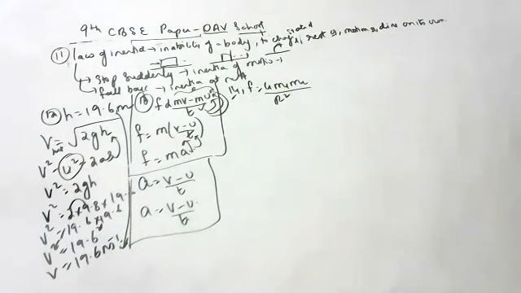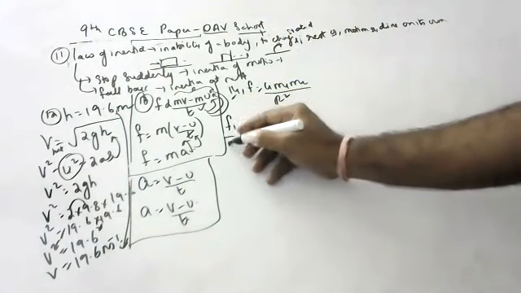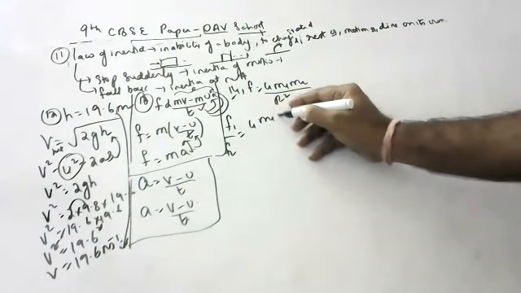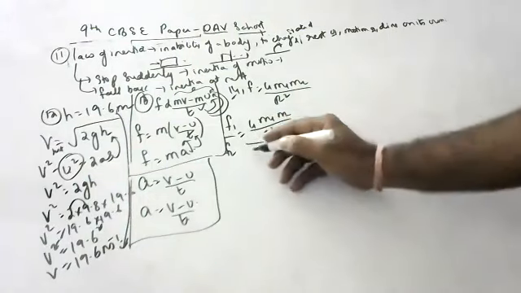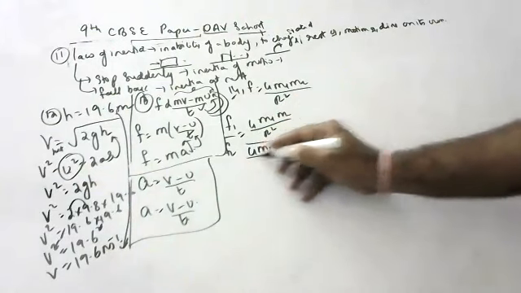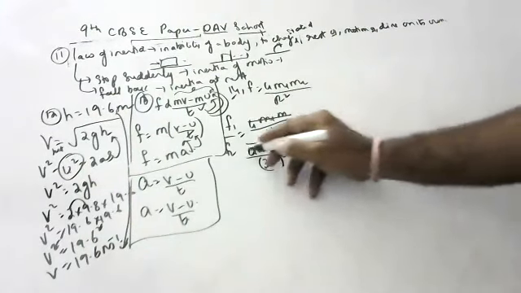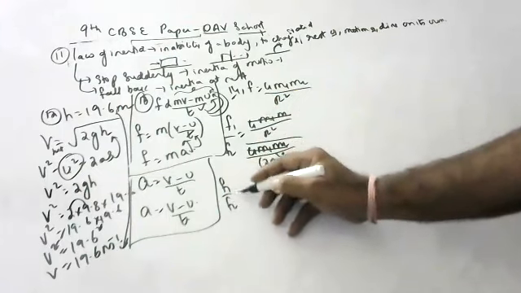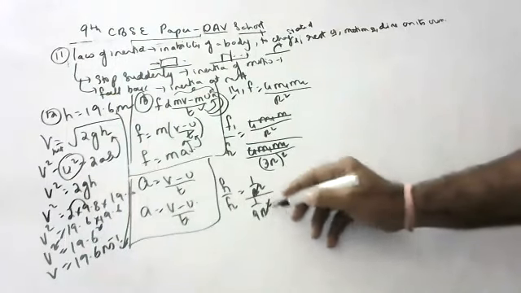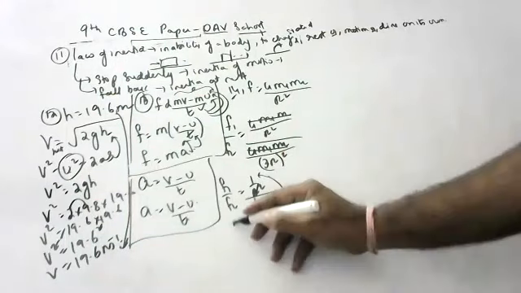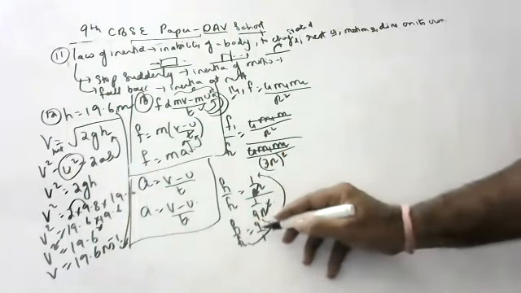First question, if distance is tripled, f1 by f2. f1 is G m1 m2 by r square. f2 is G m1 m2 by 3r whole square, since tripled means 3r whole square. This whole thing gets cancelled. f1 by f2 is equal to 1 by r square by 1 by 9r square. r square cancels, 9 goes up, so f1 by f2 is equal to 9 by 1.